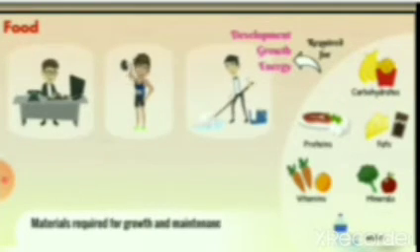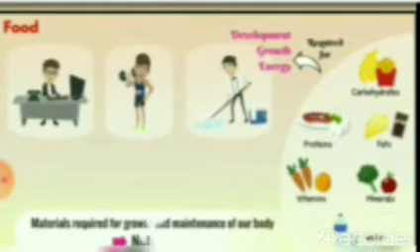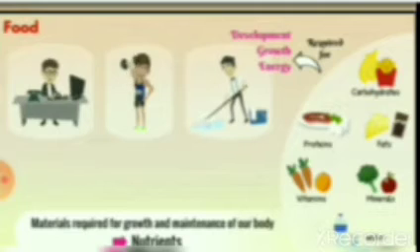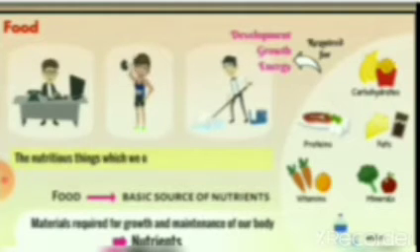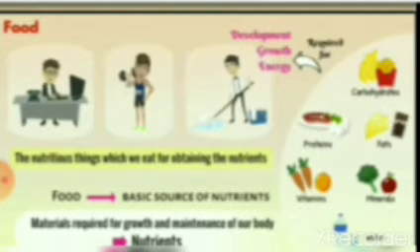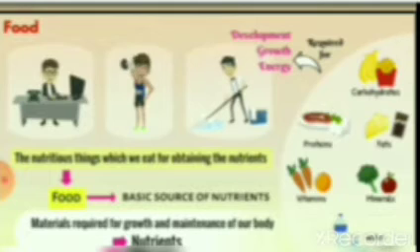And the materials required for growth and maintenance of our body are known as what? Nutrients. Okay, and what do you mean by food? It is the basic source of nutrients. And there is another definition for food. It is a nutritious thing which we eat for obtaining the nutrients. So all these things are used to obtain nutrients.